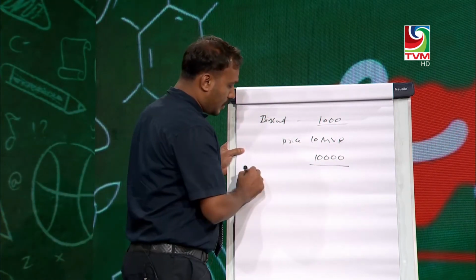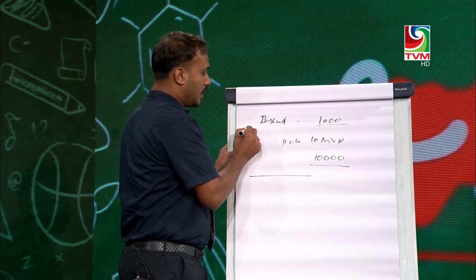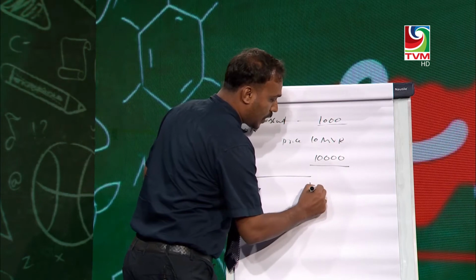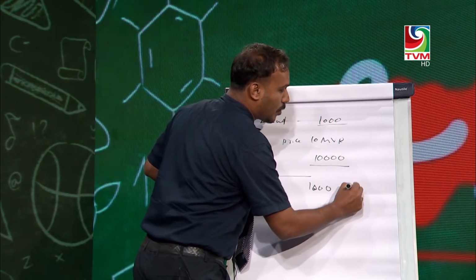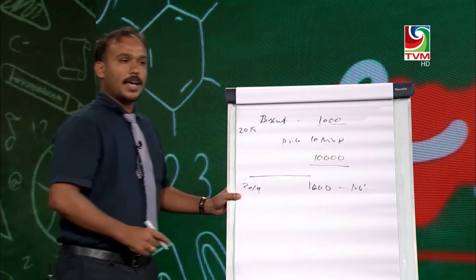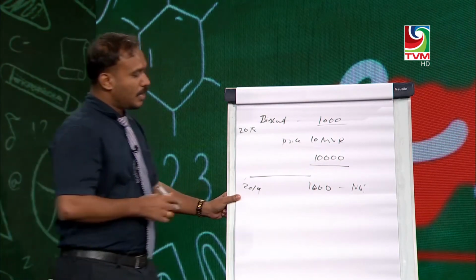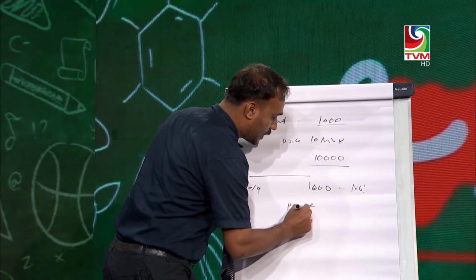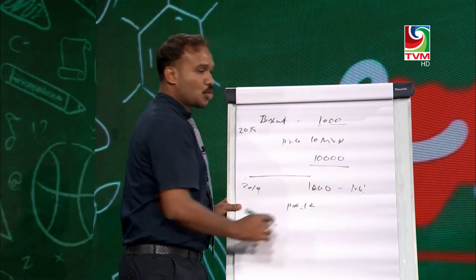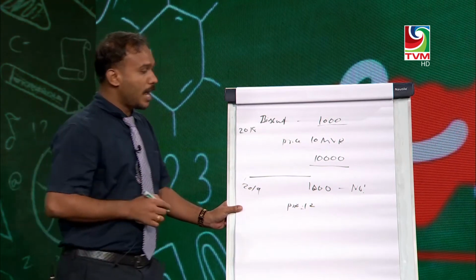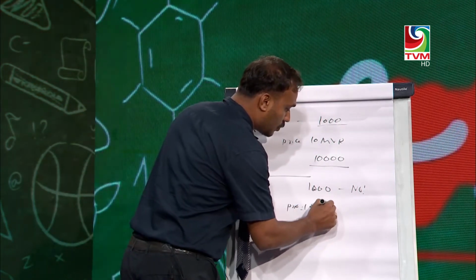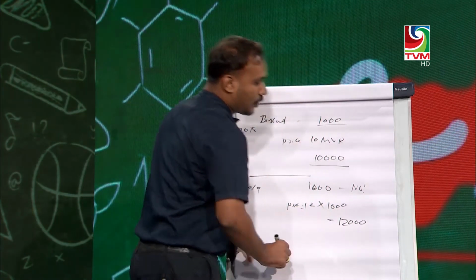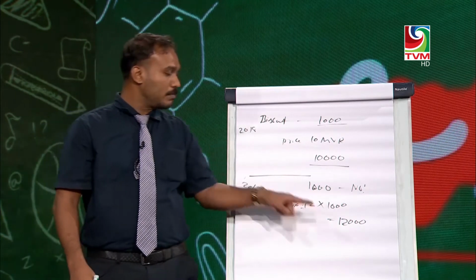Next year, suppose the year is 2019 and in 2018 it was the previous year, the biscuit company produces a similar number, 1,000 biscuits. Due to inflation, the price has increased to 12 instead of 10. So the total becomes 12 times 1,000, which is 12,000, so its contribution to GDP becomes 12,000.